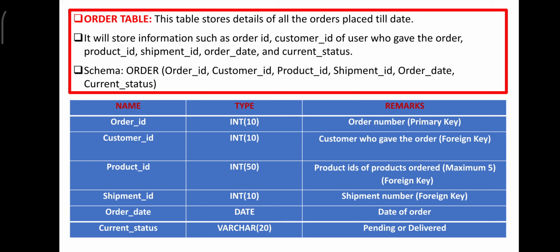The current status is whether it is delivered or pending. The final one is whether that particular product has reached the customer, or whether the shipment is in a delayed format.